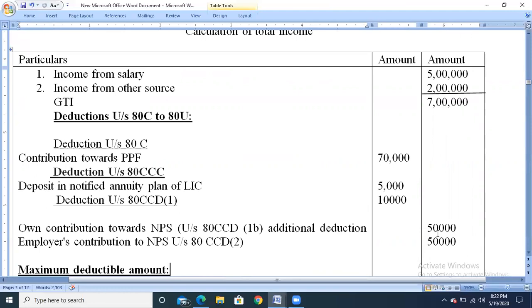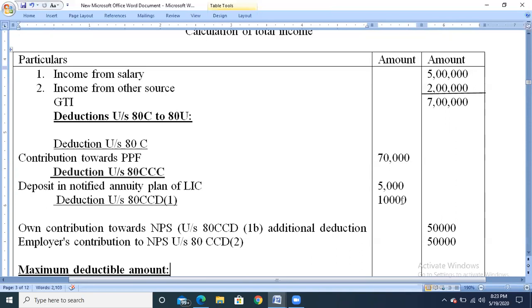The contributed amount is 60,000. We have already claimed the additional deduction of rupees 50,000, so the balance amount is 10,000. That 10,000 can be claimed under section 80CCD subsection 1, because whenever we are totaling the amounts of 80C, 80CCC and 80CCD, that total should not exceed rupees 1,50,000. So be careful.